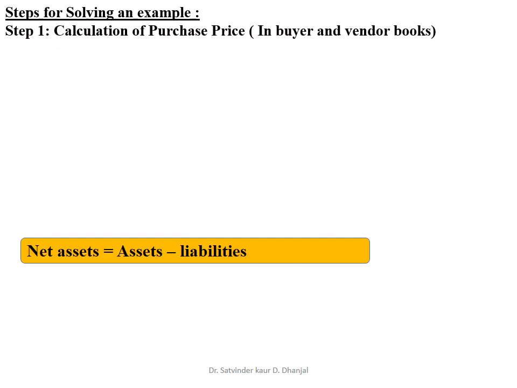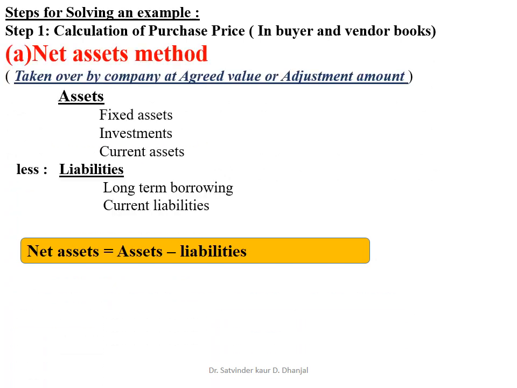Steps for solving an example. Let us see the steps which we are going to use for solving an example on conversion or sale of partnership firm. I have divided these steps into six parts: step 1, step 2, step 3, step 4, step 5, and step 6. Step 1 is about calculation of purchase price, which is for both the buyer and the vendor.